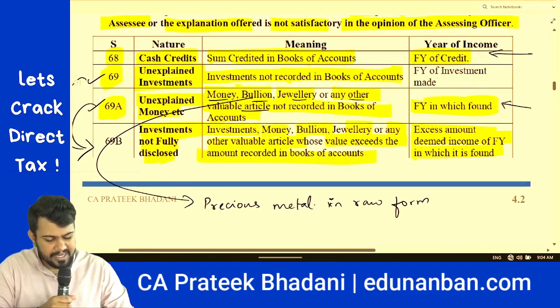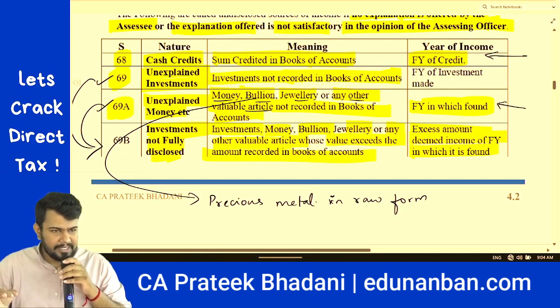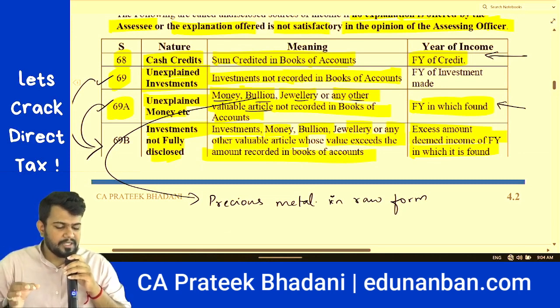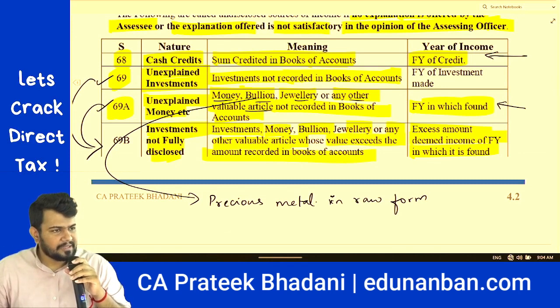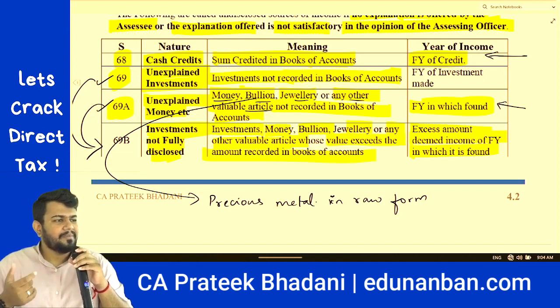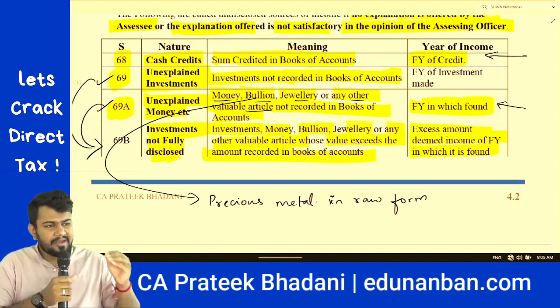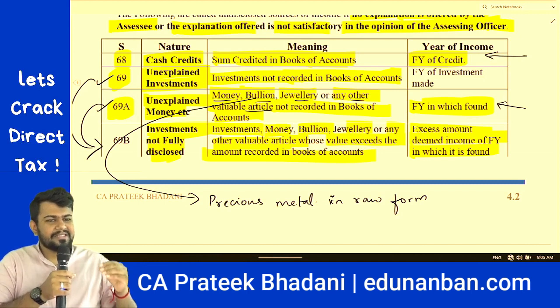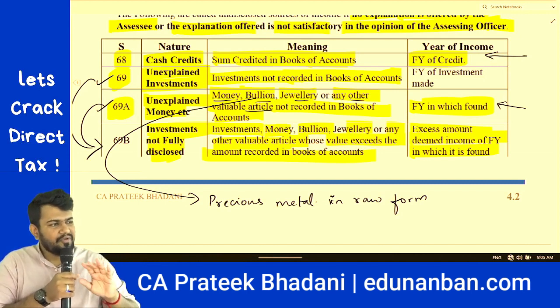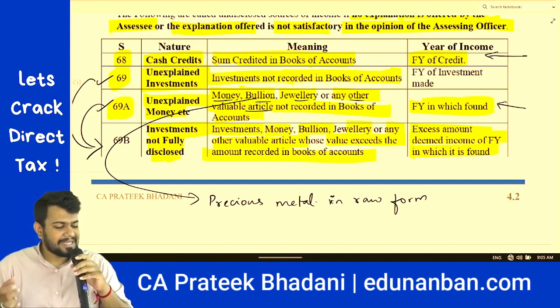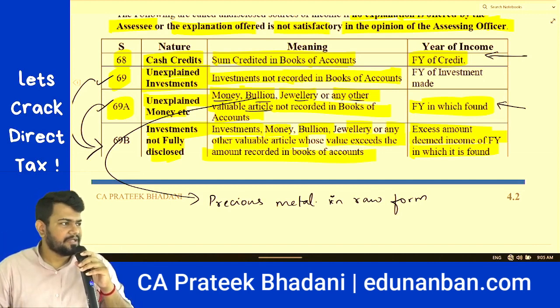Next, section 69A. Unexplained money, bullion, jewelry, or any other valuable article or thing, where bullion is nothing but precious metals. If they are not recorded in books of accounts, the assessing officer will ask for explanation. If no explanation is given, it will be treated as undisclosed income in the year in which the assessing officer finds out.